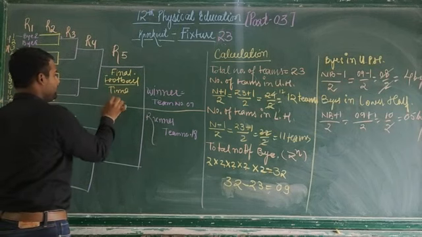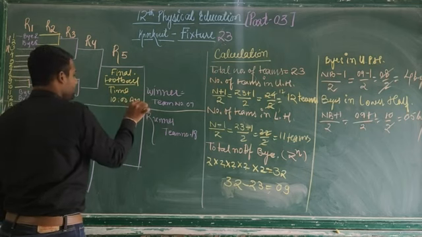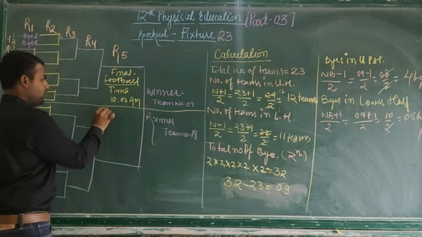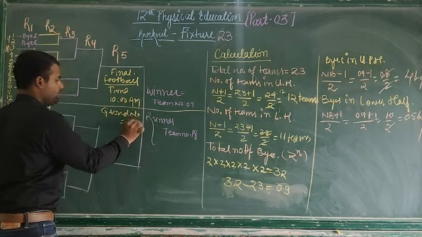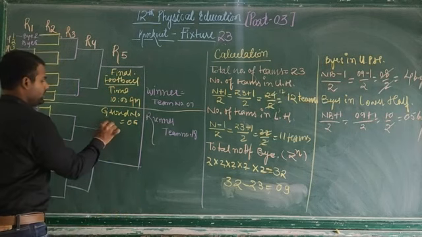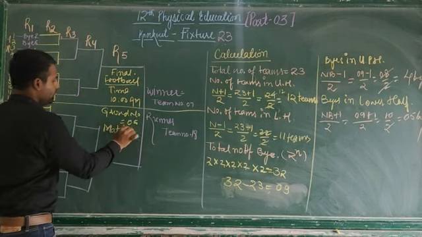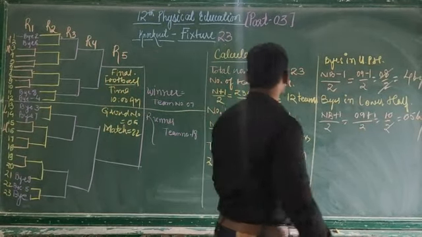So timing will be 10 AM. Then the match number. If it is the final, the match number will be 22 because the number of teams is 23.